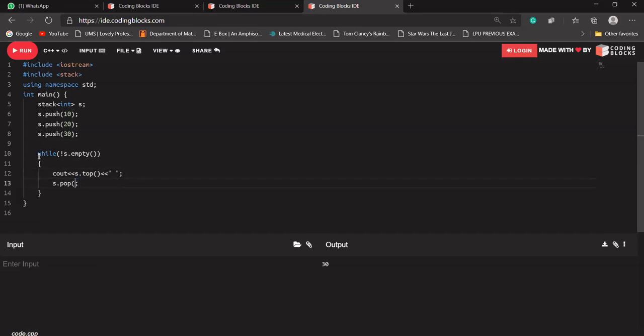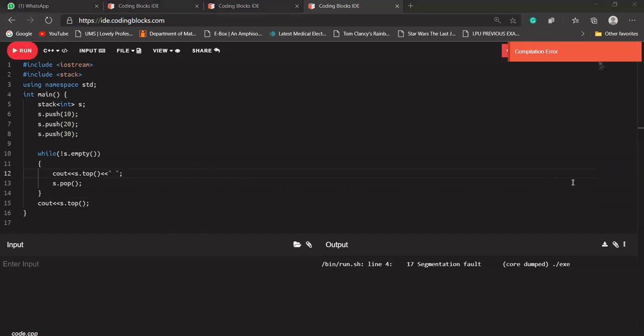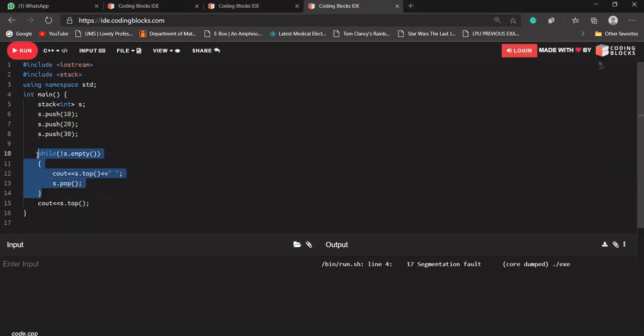So 30, 20 and 10 are present. 10 is being printed. Let's say I'm trying to print the data of top again. Let's see what happens. It is saying a segmentation fault. Why? Because after this loop is broken, there will not be anything in our stack. So if I'm trying to print the top of our stack, there should be something in our stack. So for this we'll not be doing it like this.